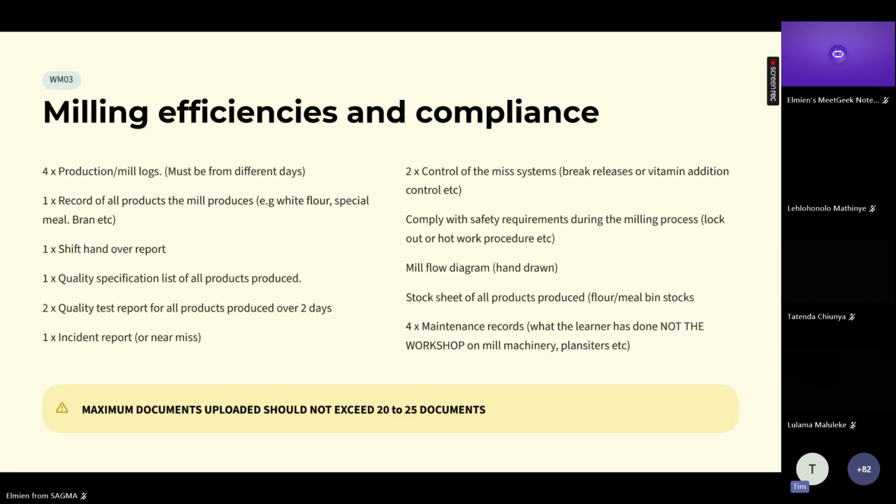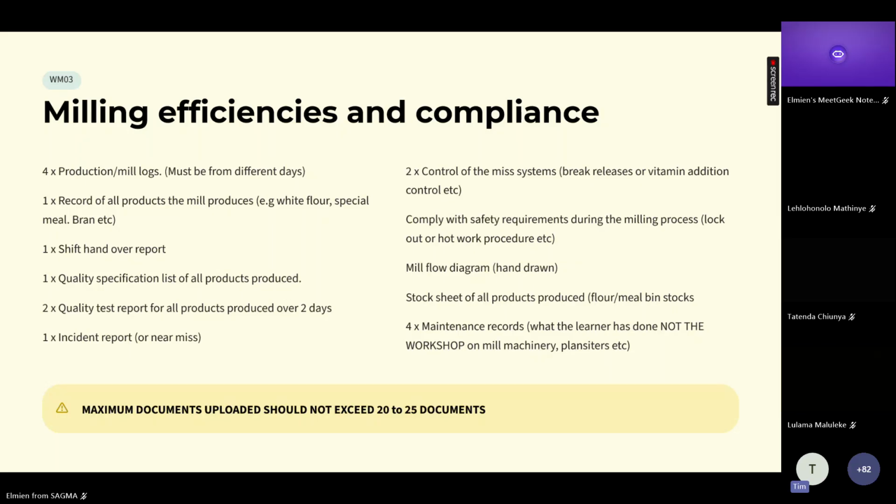Specification list is your products you made, white bread flour. This is the color limits, upper limit, lower limit. This is the moisture. This is the protein. Those are the kind of specification list I'm looking for. So it's for your products you produce at your mill.